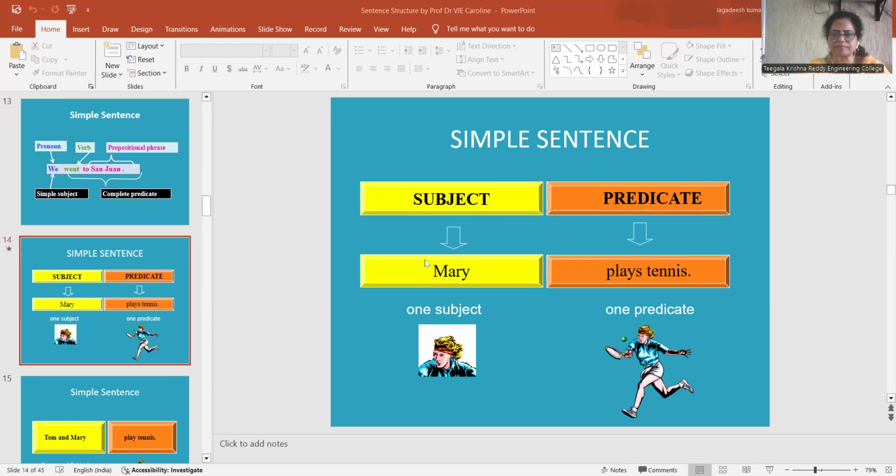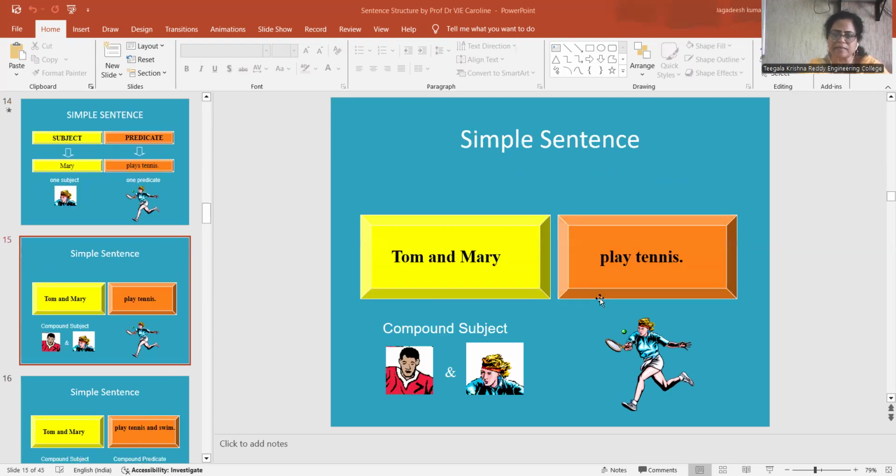Let us focus once again on this subject and predicate. Mary plays tennis. This is one example, one subject, one predicate. If you see here, simple sentence, another example, Tom and Mary play tennis. How many subjects are here? Two people are involved, two subjects. Tom and Mary play tennis. So this is said to be a compound subject.